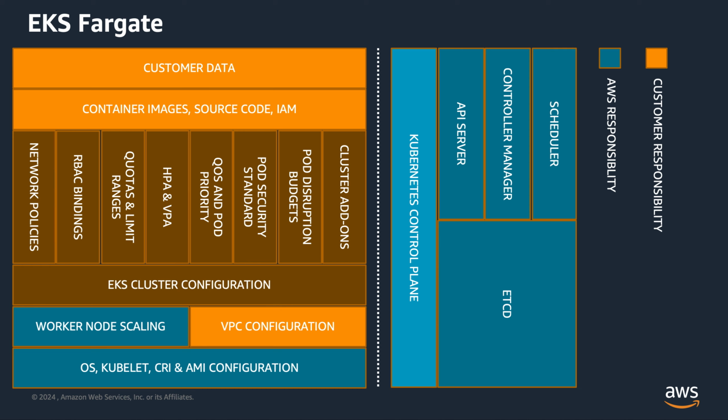So as you can see with Fargate, AWS becomes responsible for securing the underlying instances or the runtime that is used to run your pods. AWS will also assume responsibility for keeping the EKS optimized AMI up to date with the Kubernetes patch version and, of course, the security patches as well.